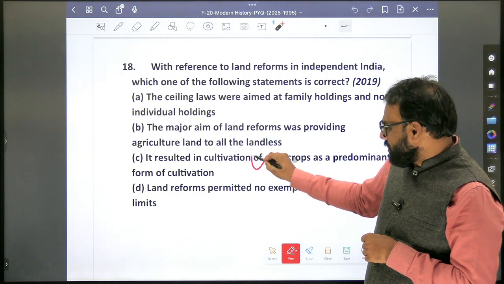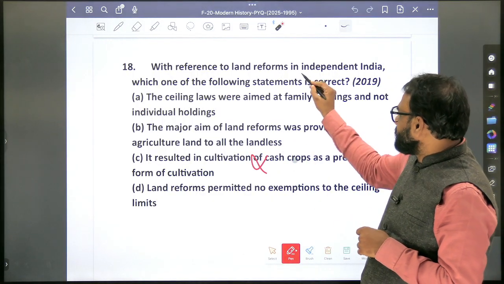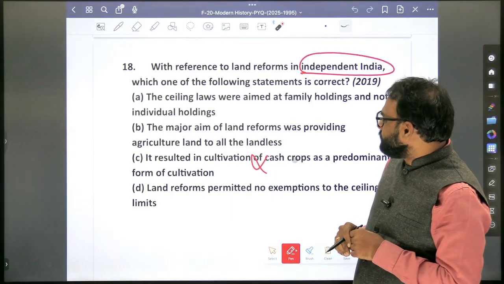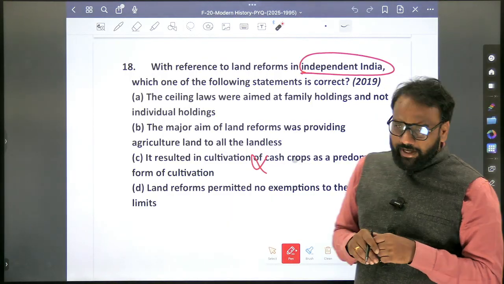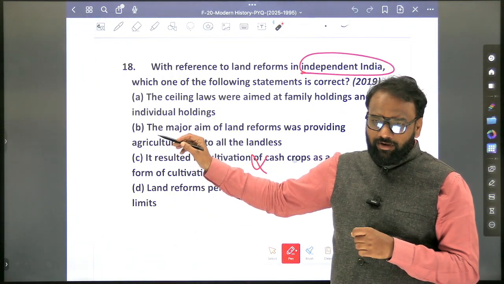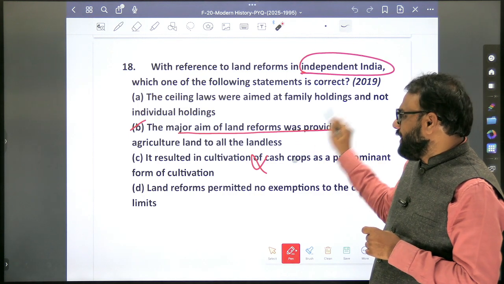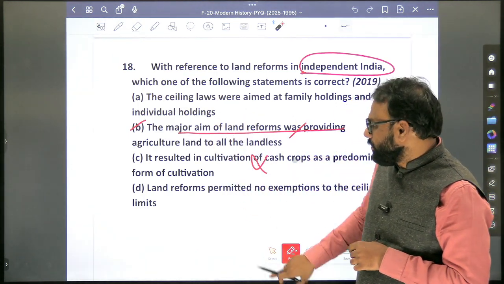Okay, C will be wrong. We will eliminate C. So land reforms in post-independent India, which statement is correct? D. B for ball. Okay. The major aim of the land reforms was providing agricultural land to all the landless. You just take this and just retain the content. Okay. We will not go beyond that.